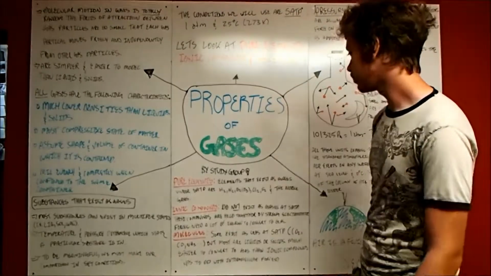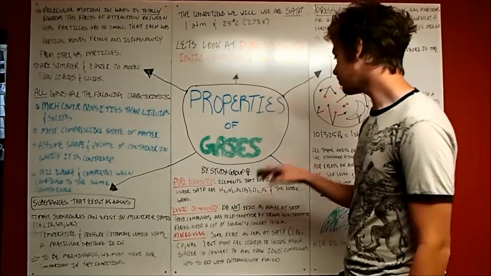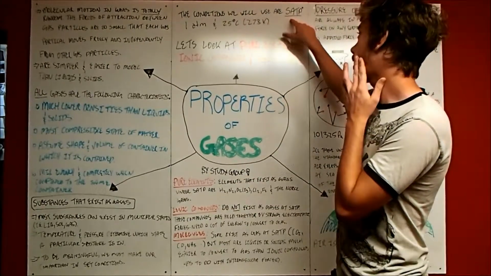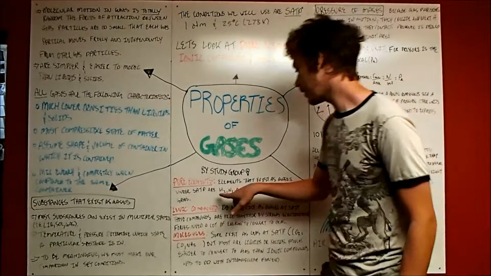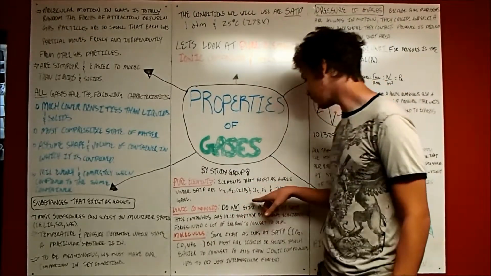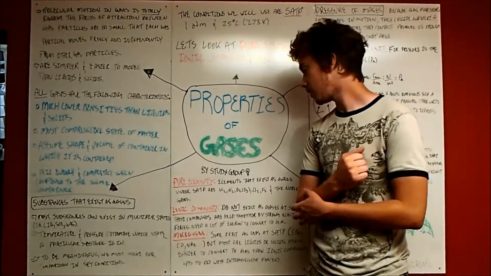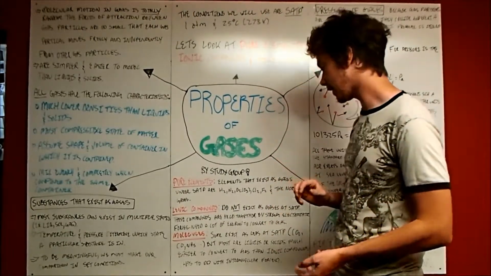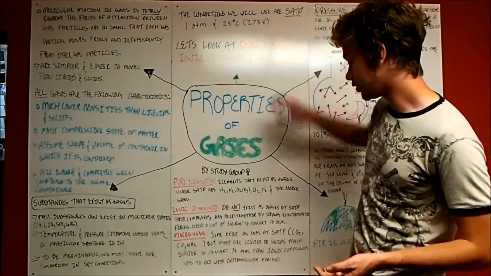So let's look at pure elements, ionic compounds, and molecules, and compare how they can be gases at certain temperatures. Some pure elements exist as a gas at standard ambient temperature and pressure, and these are H2, N2, O2, ozone O3, Cl2, F2, and all the noble gases. That's pretty much all the elements that exist as a gas at these conditions.